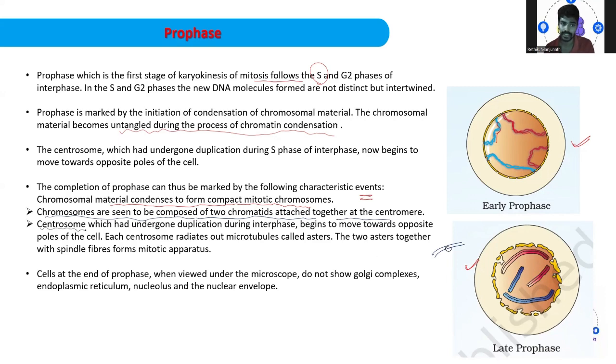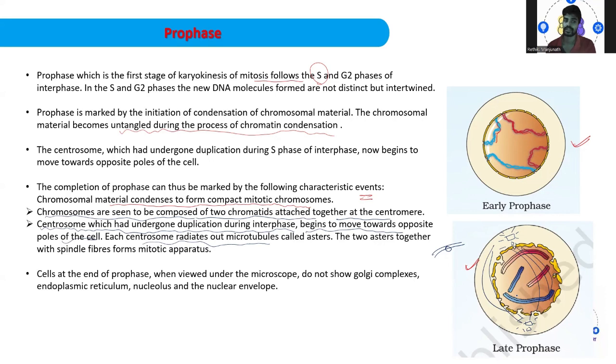Then we have the centrosomes, which have undergone duplication during the interphase, begin to move towards the opposite poles of the cell. Each centrosome radiates out microtubules called asters. So the centrosomes are going to radiate the microtubules here. They have moved to opposite poles now. This is what you are observing. Then they are called asters, and these two asters together are going to form the spindle fibers here.